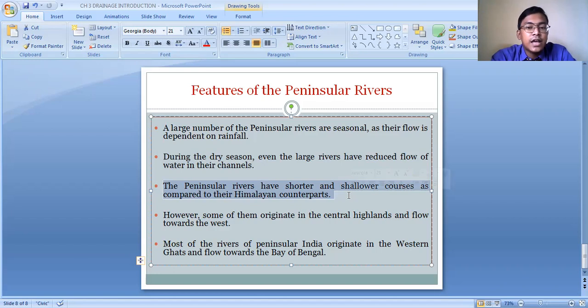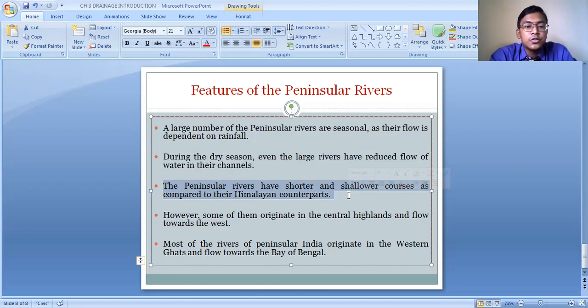The Himalayan rivers have a longer course. They flow for a long distance, but the peninsular rivers do not have a much longer course. They have a shorter course as compared to the Himalayan rivers, and the course is shallower. In case of the peninsular rivers, you will find that they are not so deep, but they are more wide. Why?